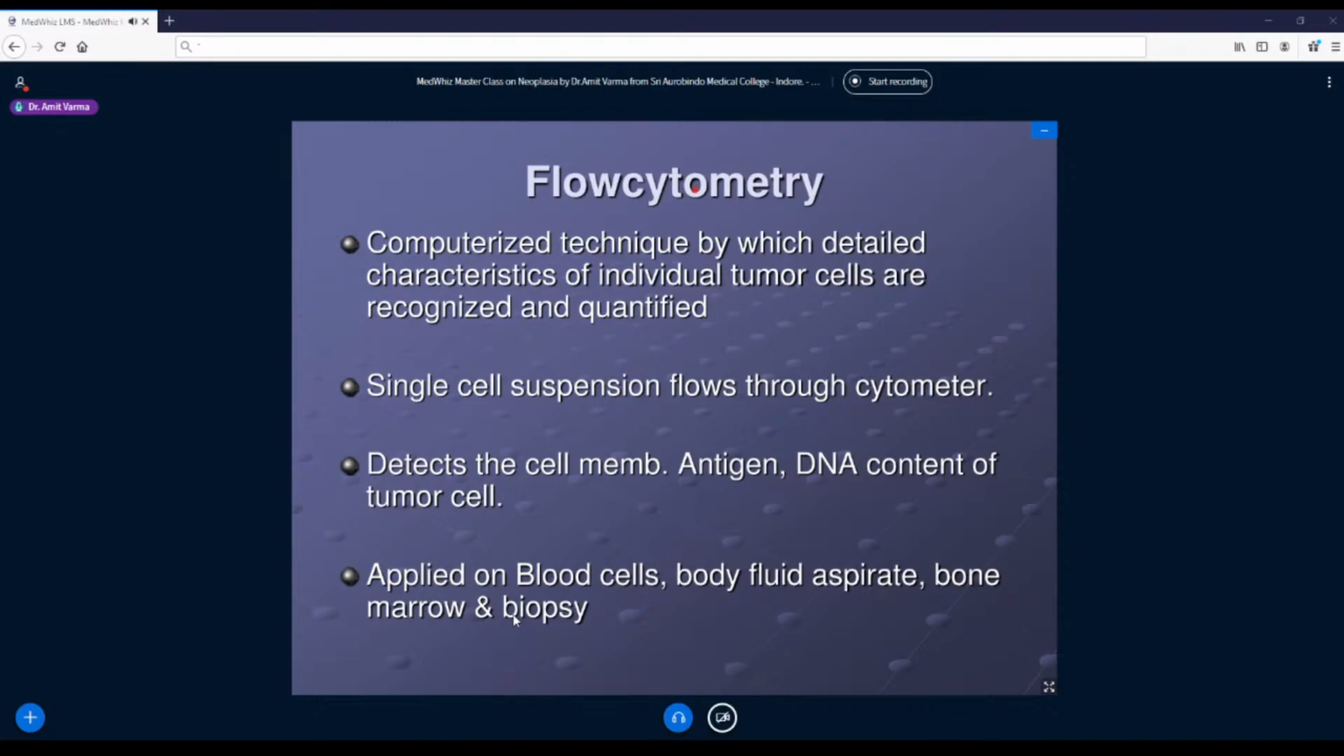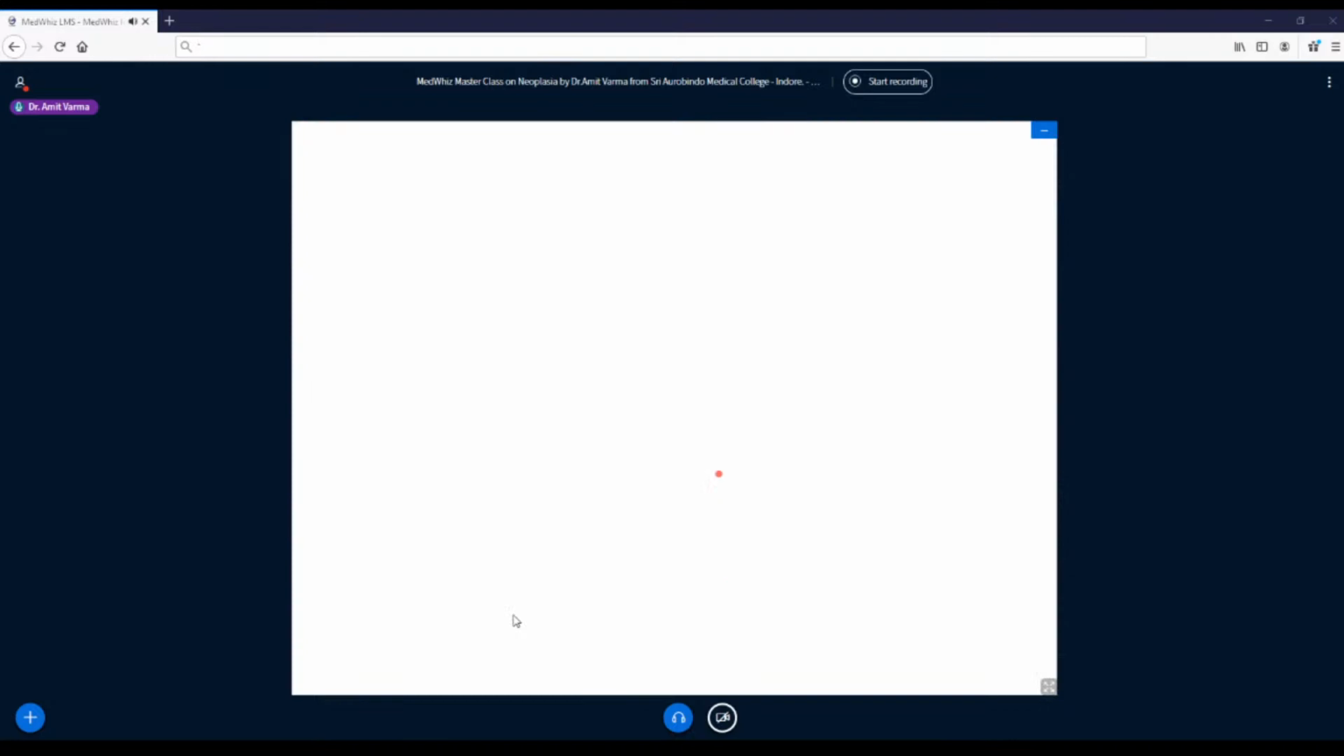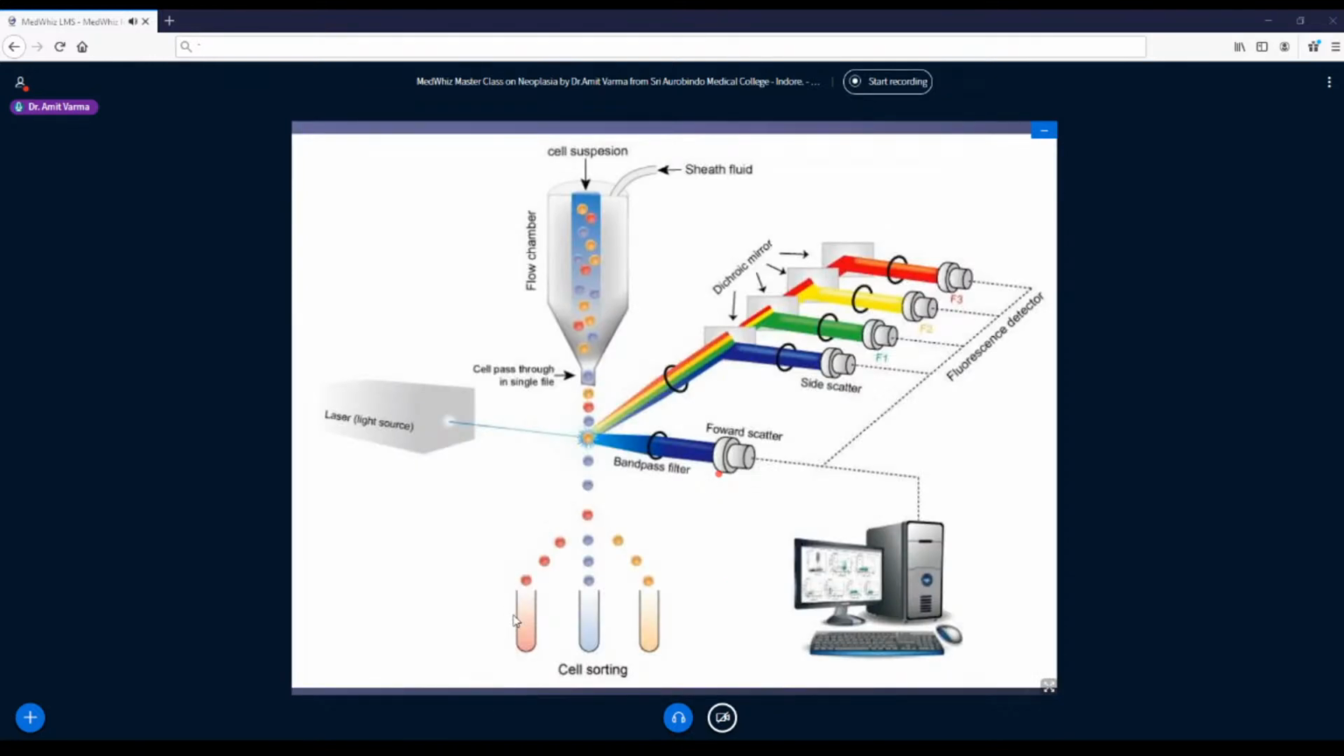That's why flow cytometry is applied mainly for blood cells, body fluids, bone marrow aspirations. Here you will detect the cell membrane antigens. The best examples are all the CD markers. So in short, all leukemias and lymphomas can be very well categorized with the help of flow cytometry. So what do we do exactly in flow cytometry? Let us understand that by a simple mechanism.